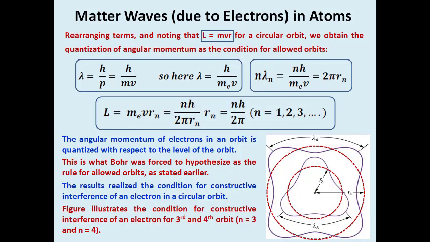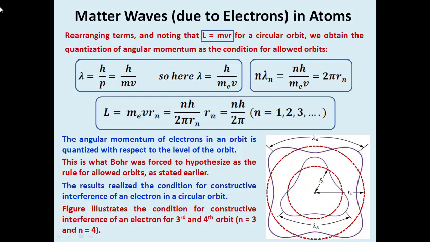We already know that if we are defining the particle nature of the electron, then you have to think about angular momentum. A gentle explanation: angular momentum L will be equal to mv into r for a circular orbit. So we obtain the quantization of angular momentum as per the conditions for allowed orbits.